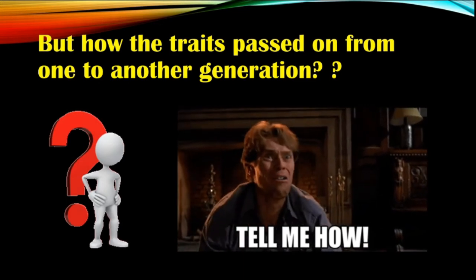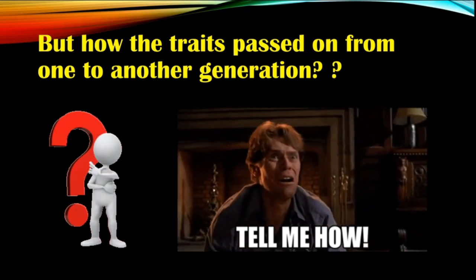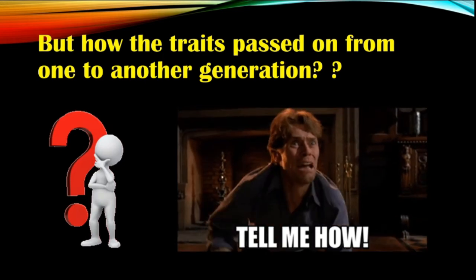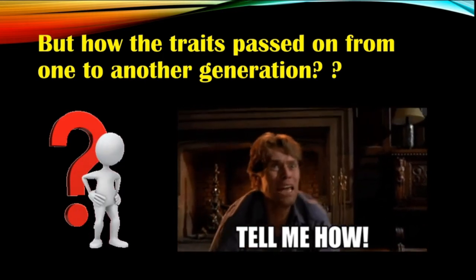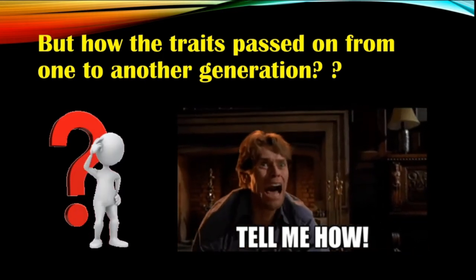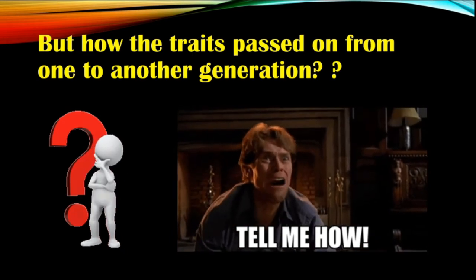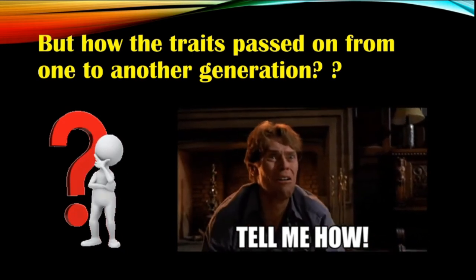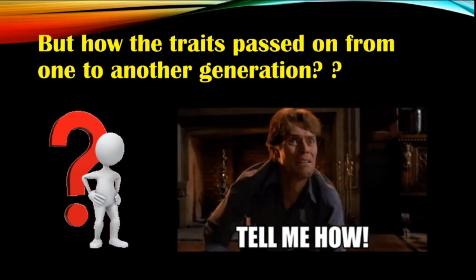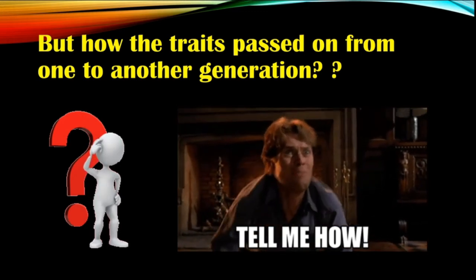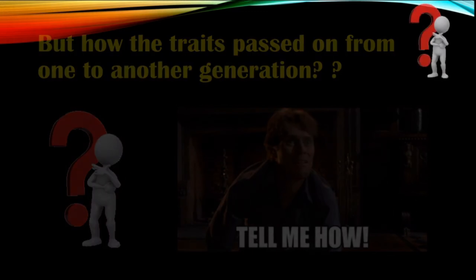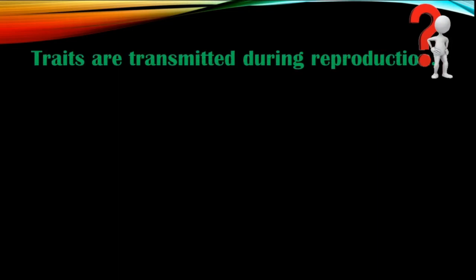How are the traits passed on from one generation to another? So this is a big question, is it not? We can simply say that the characters are passing on from the parents to the progeny, which is called heredity. But how does this happen? What is the mechanism behind it? Is there any process behind this? That's what we are going to see in the coming slide. Look at this. Traits are transmitted during the process of reproduction.